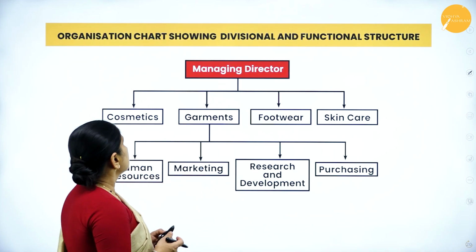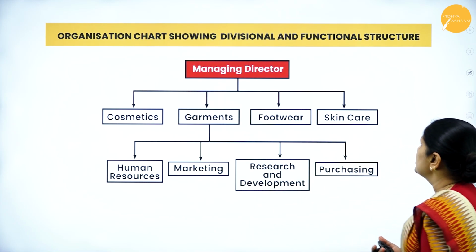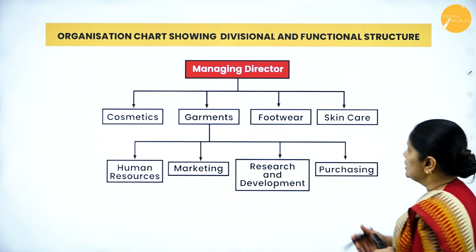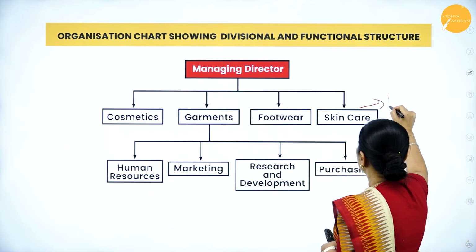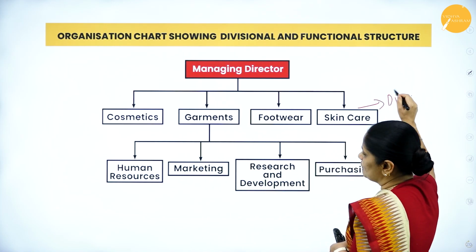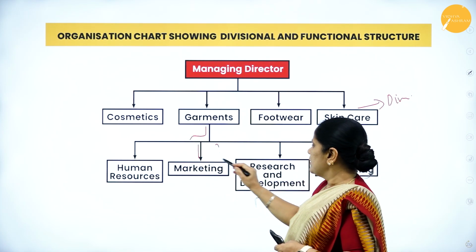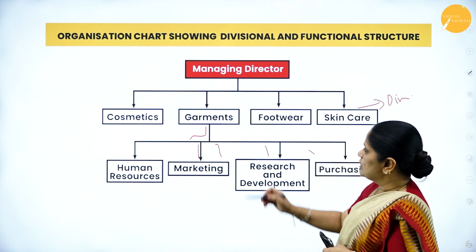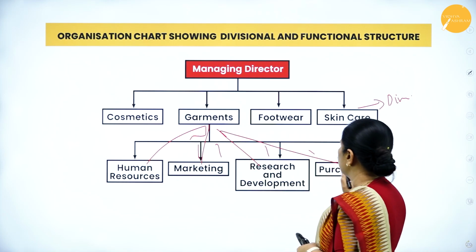Next, let us see the organizational chart showing divisional and functional structure. First, they have created a divisional structure. In the divisional structure, we can see that under each one of them there is a functional structure. For garments, we have HR, marketing, research and purchase.